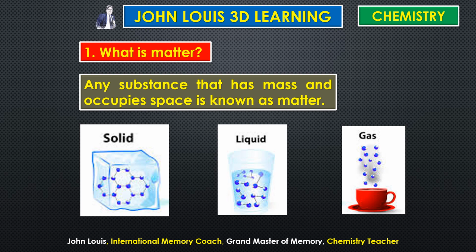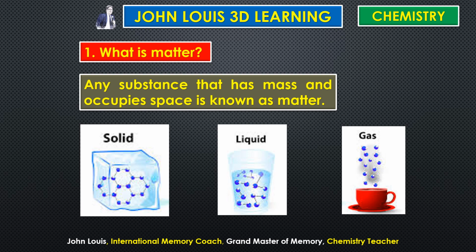So it occupies some space, and it also has some weight, that is mass. Therefore gases are also matter. Okay, solids, liquids, gases are matters. It can be in any form. It has mass and also occupies space. Therefore all these things are called matter.